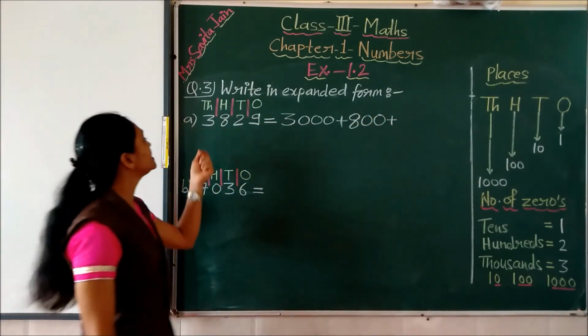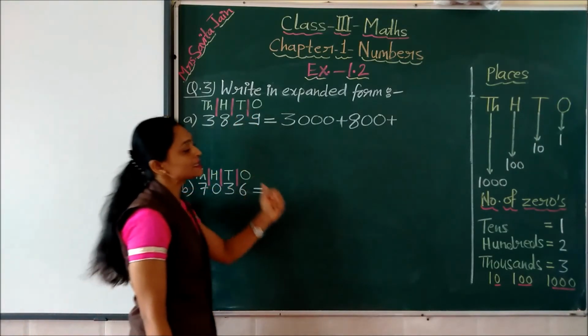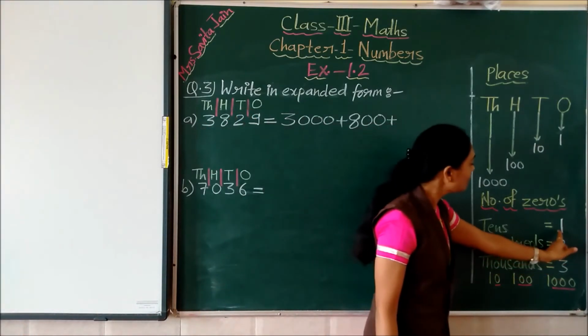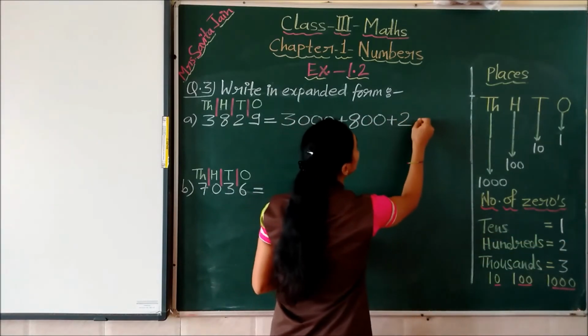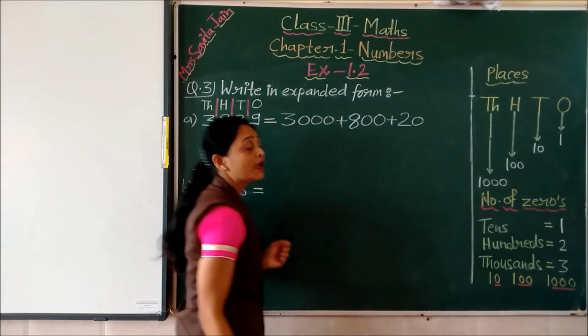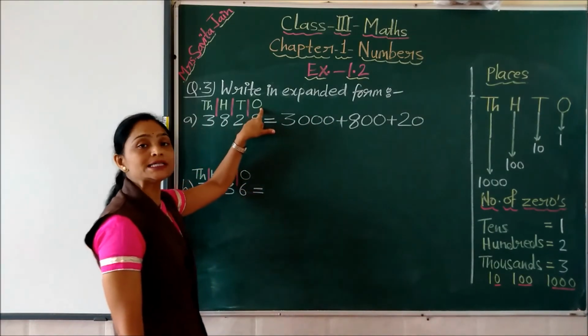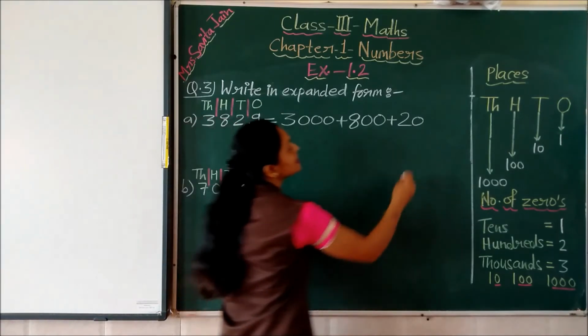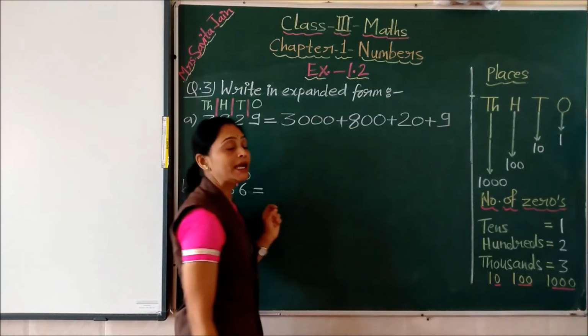Then next digit is 2. 2 is written on which place? Tens place. And tens is having how many zeros? 1 zero. So here with 2 we have to put 1 zero. And then this last digit, which is written on ones place, will be multiplied by 1 only. So 9 will be 9 itself.